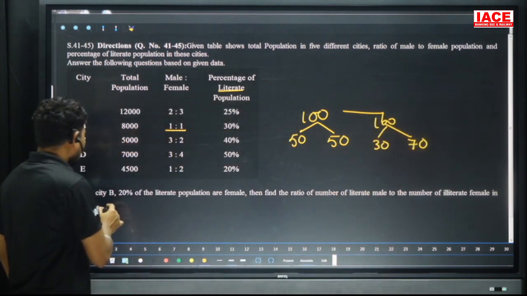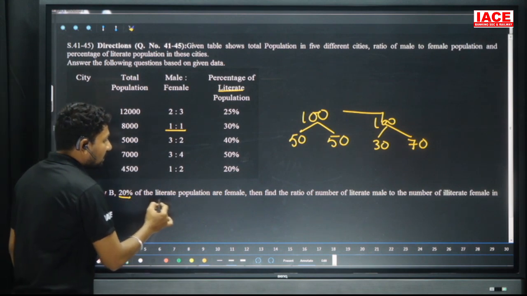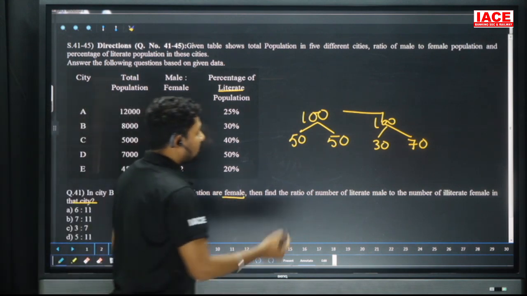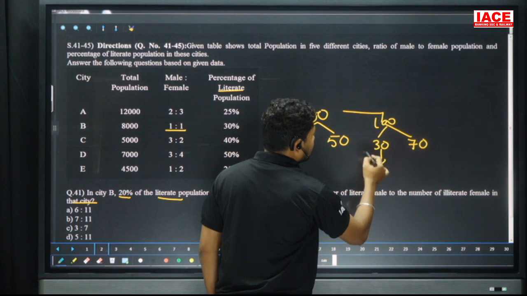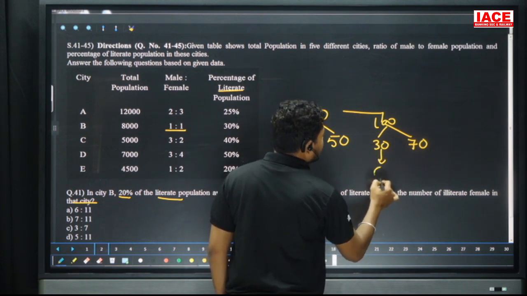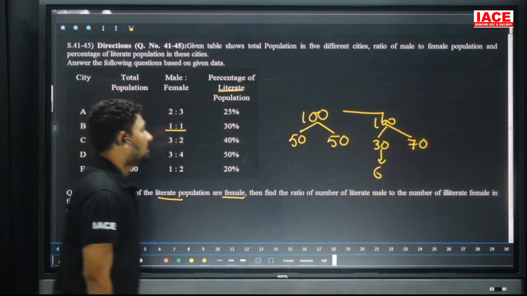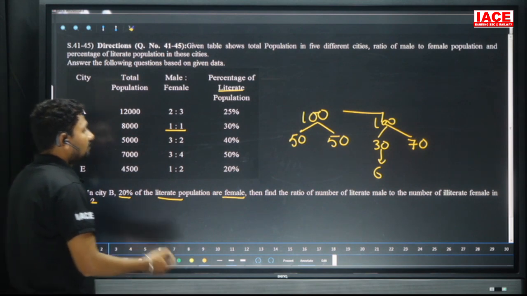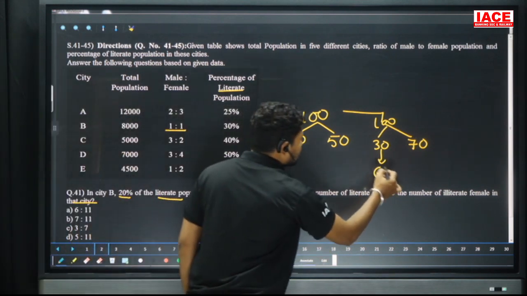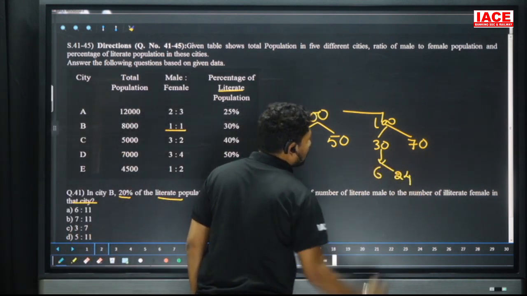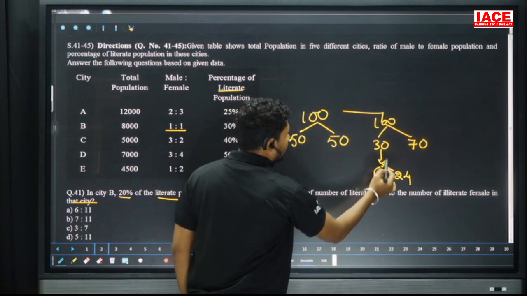Then in the city, 20 percent of the literate population are female. 20 percent of 30 is equal to 6 members. That is the female members. The remaining 24 members are male.